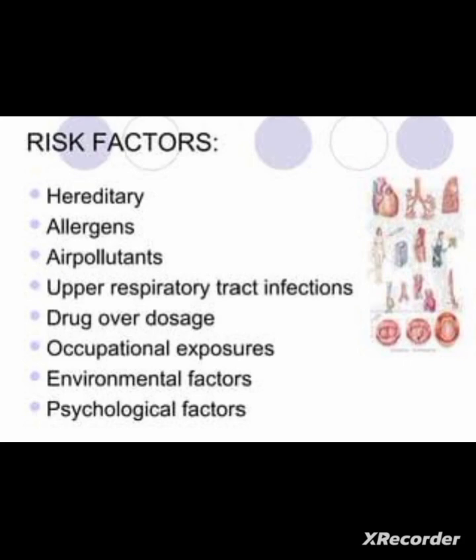The offspring may get a chance to get this disease. So that is hereditary. Hereditary means genetic occurrence. In the family there is a history of asthma, then the offspring also have the chance to get this disease.